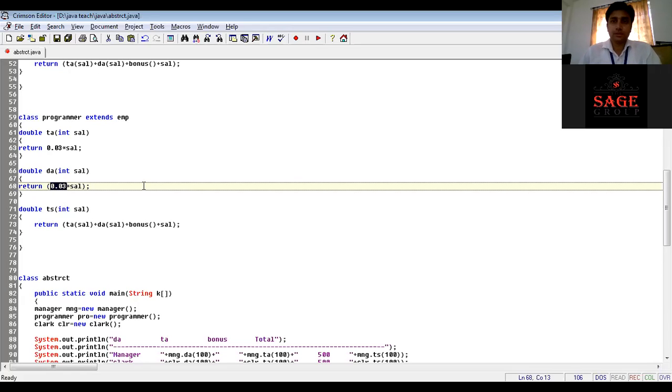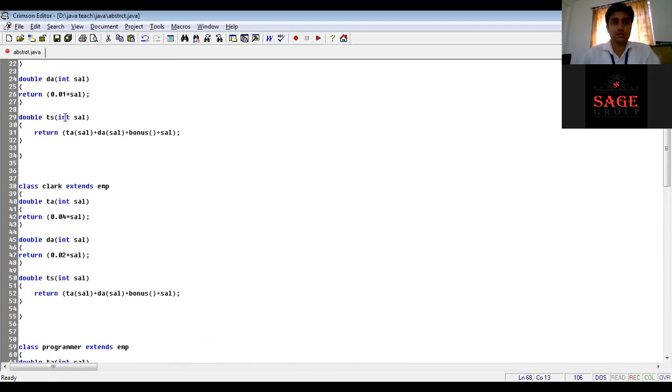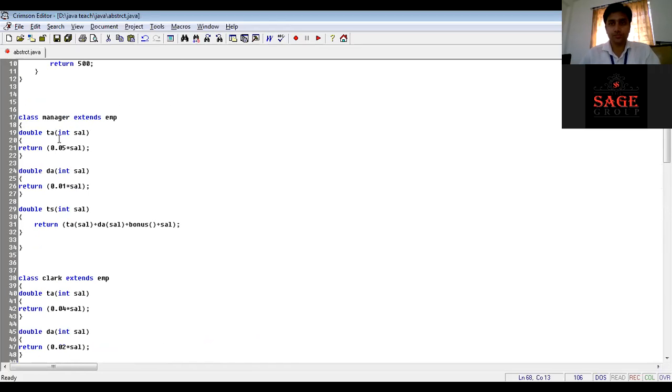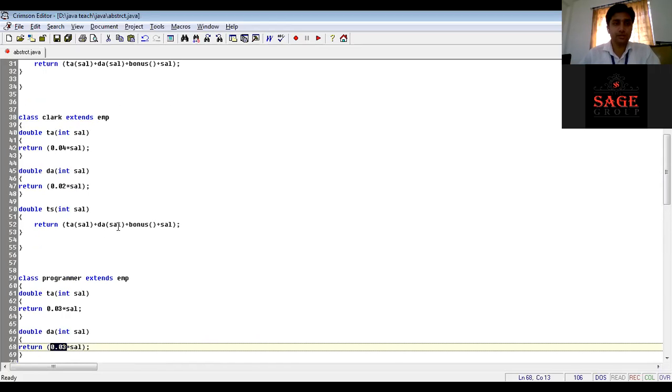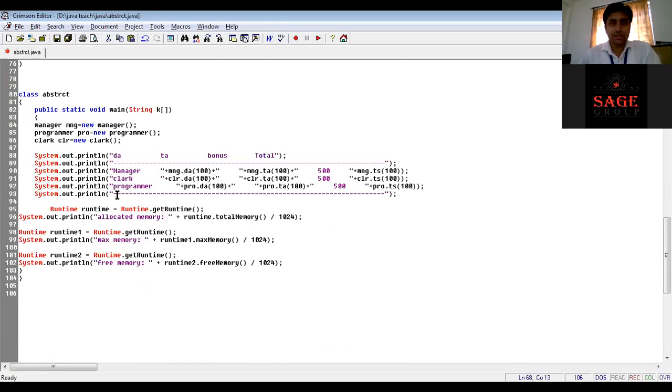Now, the team members will provide the Programmer class, Clerk class, and Manager class to me after implementing them. Now I'll make one final class.